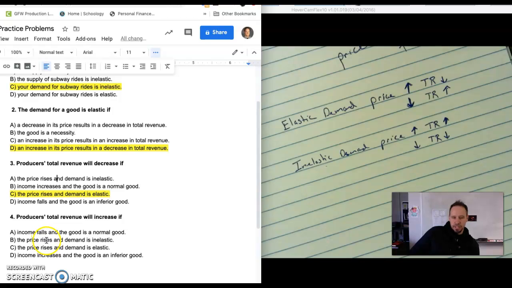If price rises and demand is inelastic, what happens to total revenue? It goes up. So producers' total revenue will increase if price rises and demand is inelastic. They'll move in the same direction. Hopefully that helps. Use this, pencil that out, that'll help you as you work through those problems. Good luck.